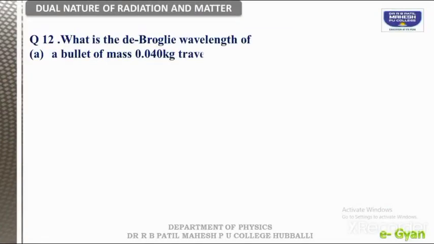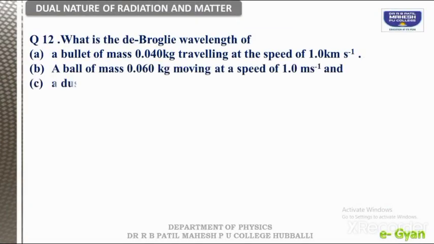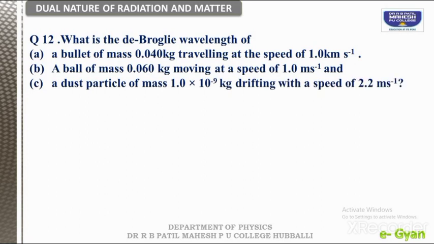Now the next question is, what is the de Broglie wavelength of a bullet of mass 0.040 kg traveling at a speed of 1 kilometer per second? Remember it is in kilometers. Next question, a ball of mass 0.060 kg moving at a speed of 1 meter per second and a dust particle of mass 1 into 10 to the power of minus 9 kg drifting with a speed of 2.2 meter per second.